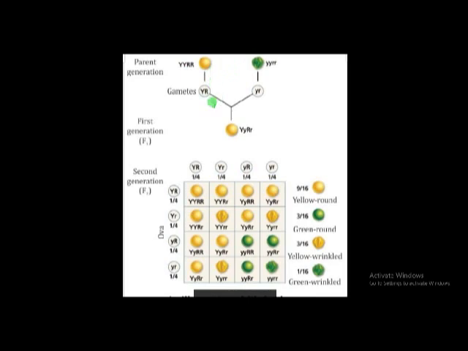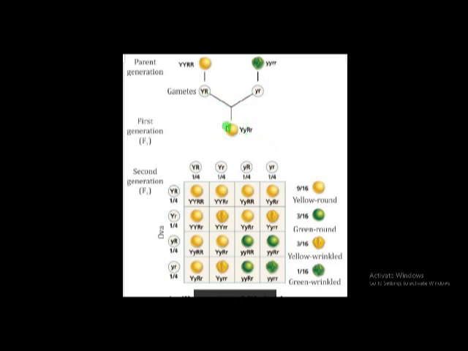This type of gametes is formed from this plant, and this type of gametes is formed from this plant. Here it is capital Y, capital R, and here it is small y, small r. I already told you, in the cells of the plant, genes are present in pairs, but in gametes only one gene is present. Here capital Y, capital R, in gametes capital Y, capital R. Here small y, small r. When he crossed these two plants with two different characters, this type of plant is formed in the F1 generation, first generation, capital Y, small y, capital R, small r.